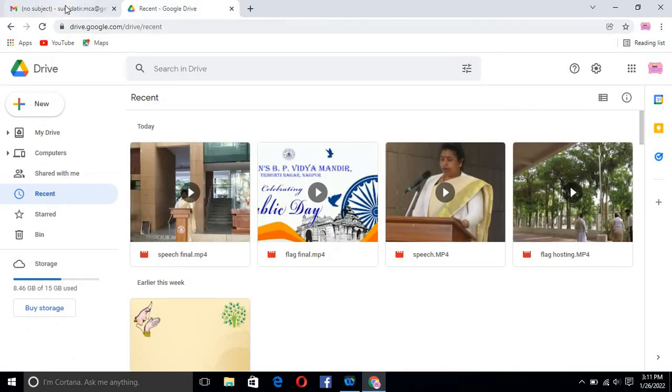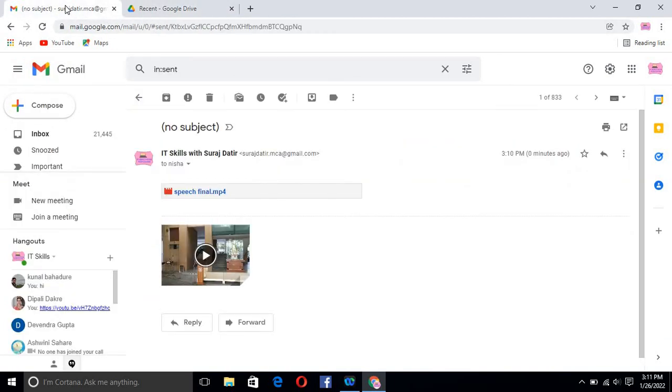This Google Drive is very important here. You can easily upload a video which can be 1 GB, 2 GB, 3 GB like that, and you can send it easily. So here the main process is uploading, and in that process your net connectivity should be good so that you can easily upload a 1 GB video also.